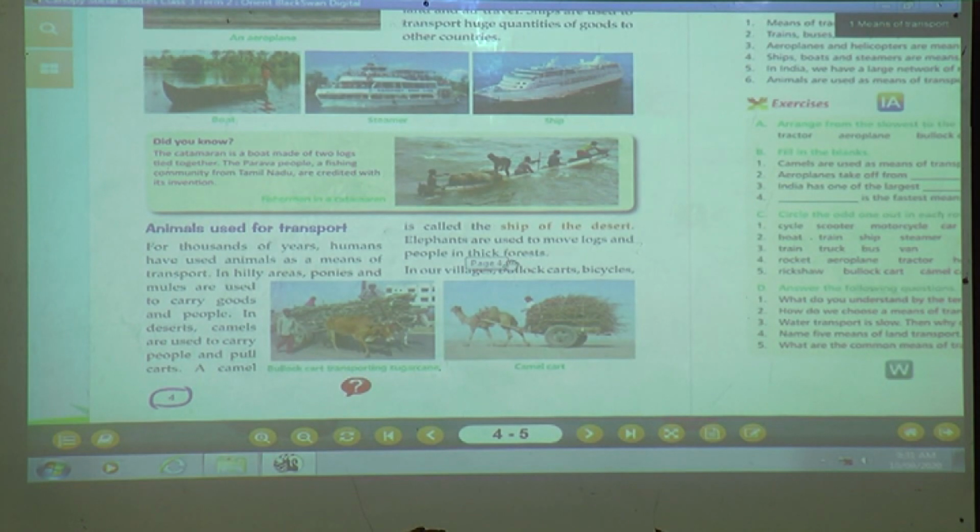It is used in a thick forest. Okay, for a purpose. For what purpose? They are using elephants to move logs in a thick forest. In our village, bullock carts, bicycle.